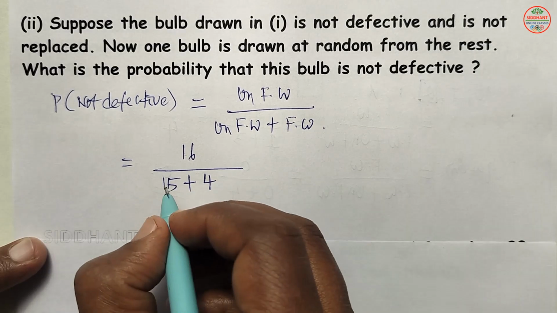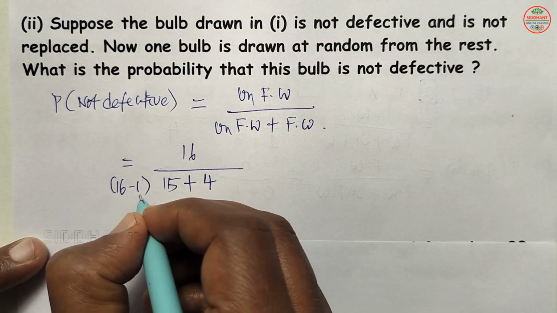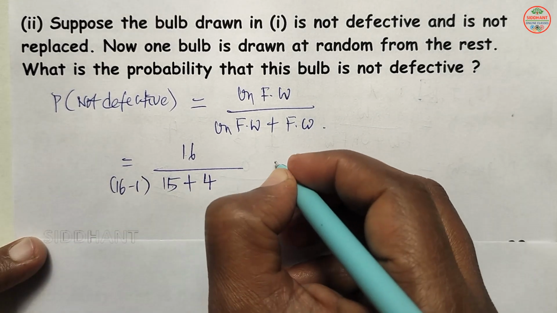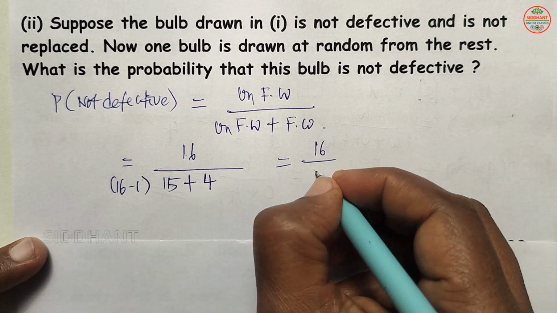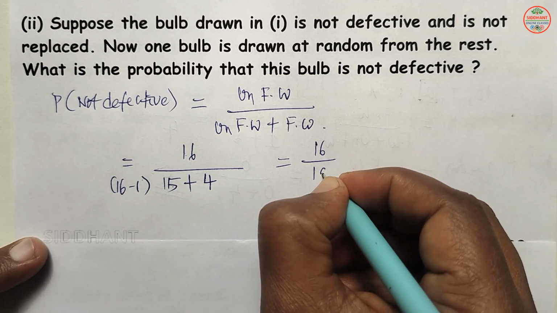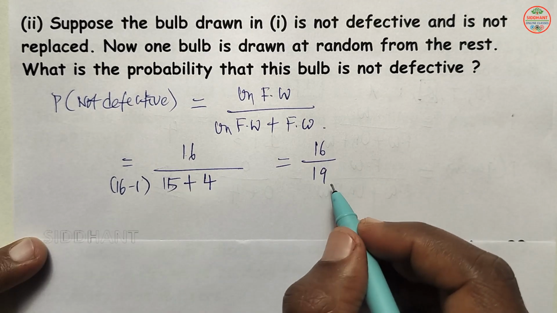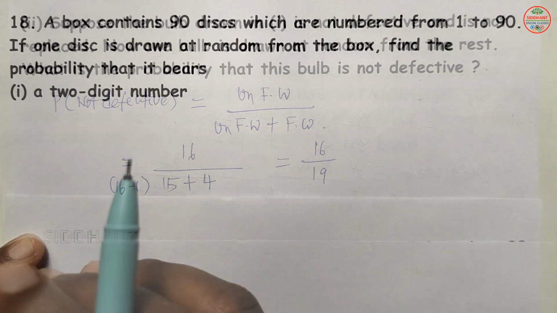So here 15 means 16 minus 1 which is not replaced here. So now 16 by 15 plus 4, which will be 19 here. So the probability of not defective will be 16 by 19 here.